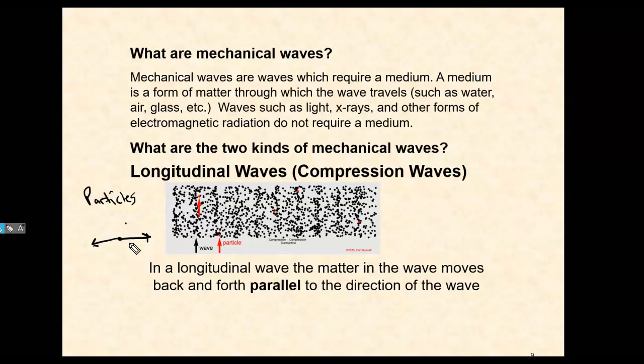Okay, so the particles are moving back and forth. The wave is moving this way. Notice that's not a 90-degree angle. That is actually a 0-degree angle or 180-degree angle. In other words, the direction that the particles are moving and the direction that the wave is moving are parallel. And so that is characteristic of a longitudinal wave.